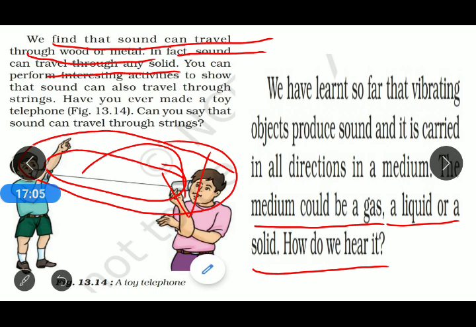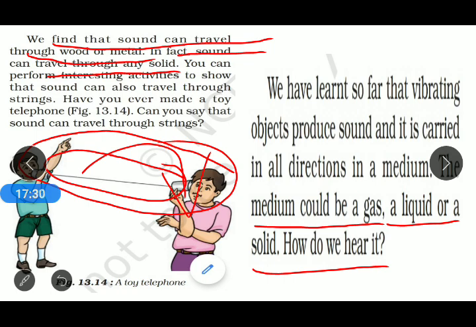Second, it is carried in all directions in a medium. In all cases, sound can travel. We have already discussed all three activities in which we can easily say that sound can travel through solid, liquid or gas.